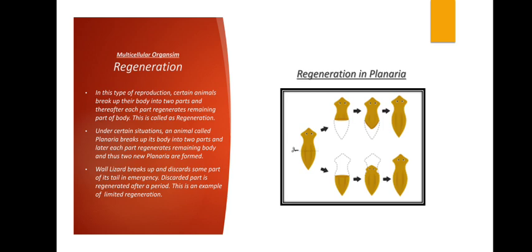For example, the wall lizard also breaks up and discards some part of its tail in an emergency. This discarded part is regenerated after a period. This is an example of limited regeneration, meaning only the tail is reproduced, whereas here a whole new organism can be formed in the case of planaria.